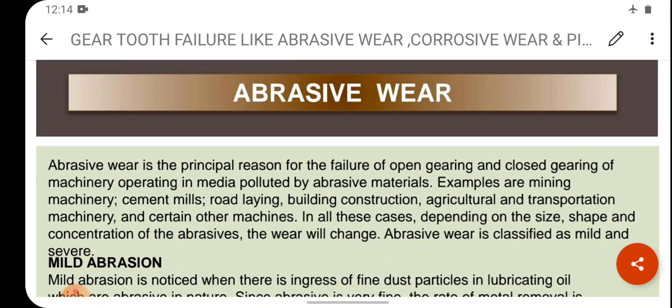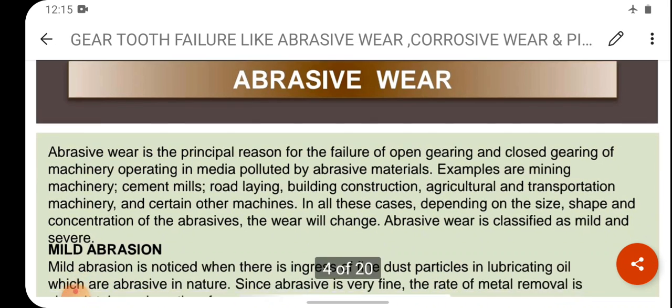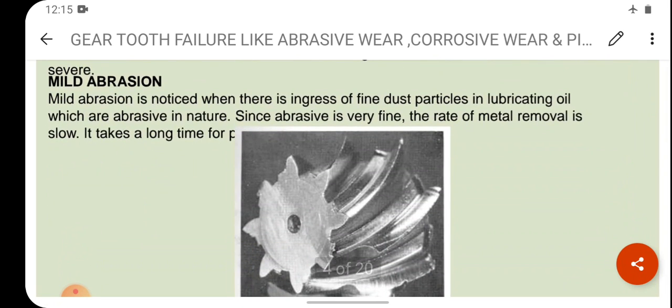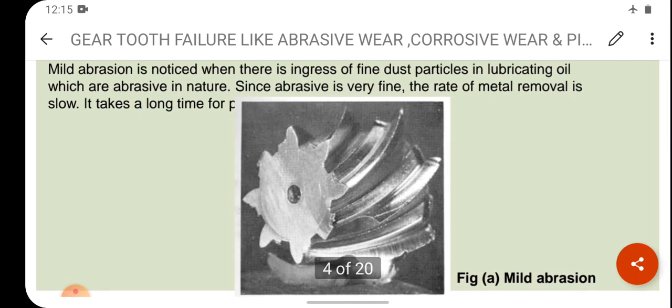In all these cases, depending on the size, shape and concentration of the abrasives, the wear will change. Abrasive wear is classified as mild and severe. So first we will discuss mild abrasion. Mild abrasion is noticed when there is ingress of fine dust particles in lubricating oil which are abrasive in nature. What is ingress? Ingress means the action of entering.